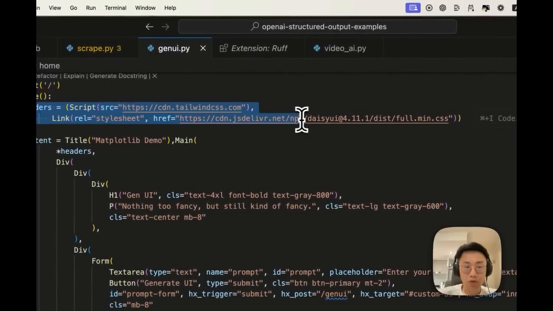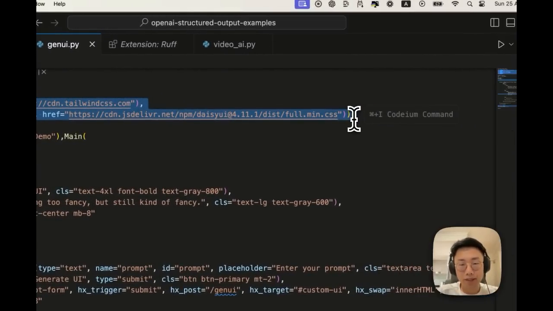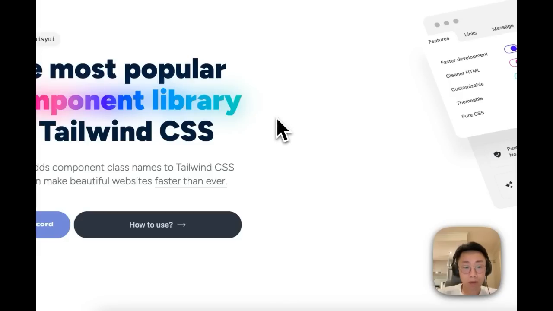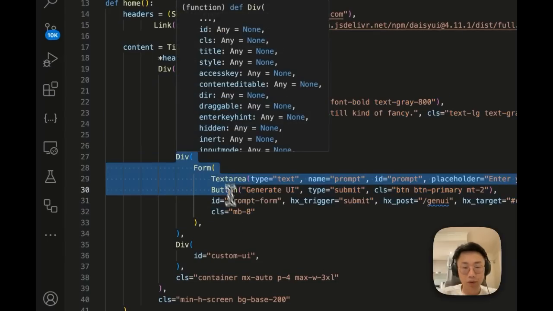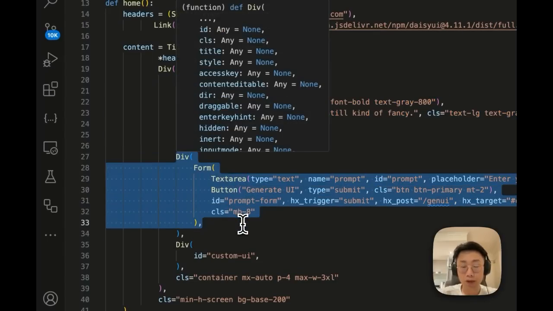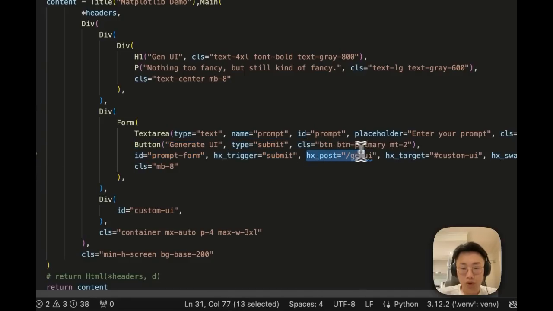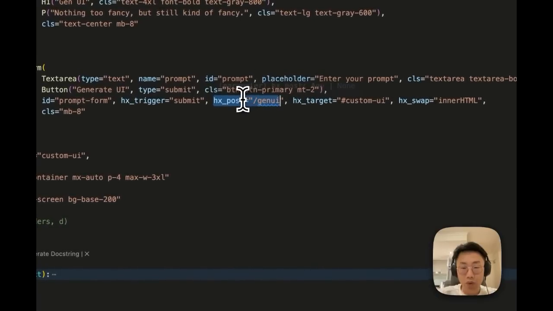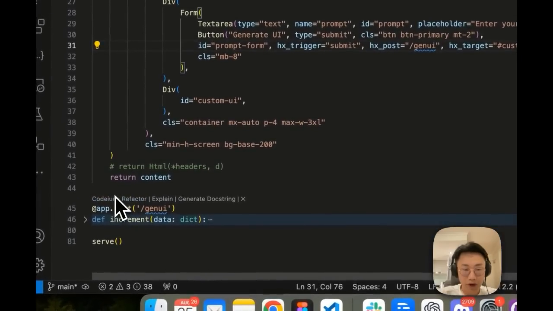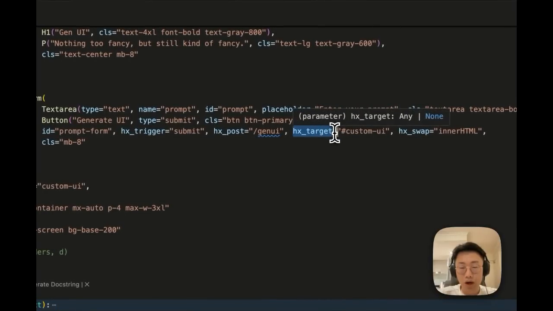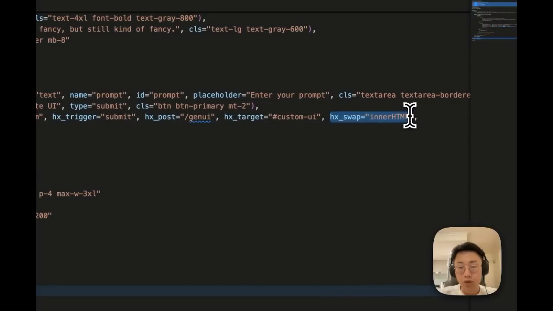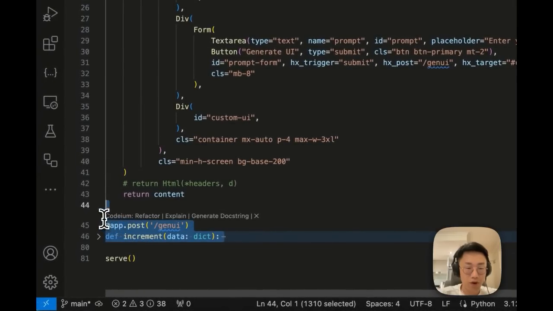So in here, I will load 2 scripts first from Tailwind and Daisy UI, which are 2 popular component libraries, and put together a quick UI where it will have a title as well as a text input for the user to give the prompt, and a button which will trigger the /GenUI endpoint that we've defined here. So every time the button is clicked, the function we define under GenUI will be called, and the return value will be changed to the target item, which is the div with ID customer UI, and fill in the inner HTML with what we generate from this endpoint.